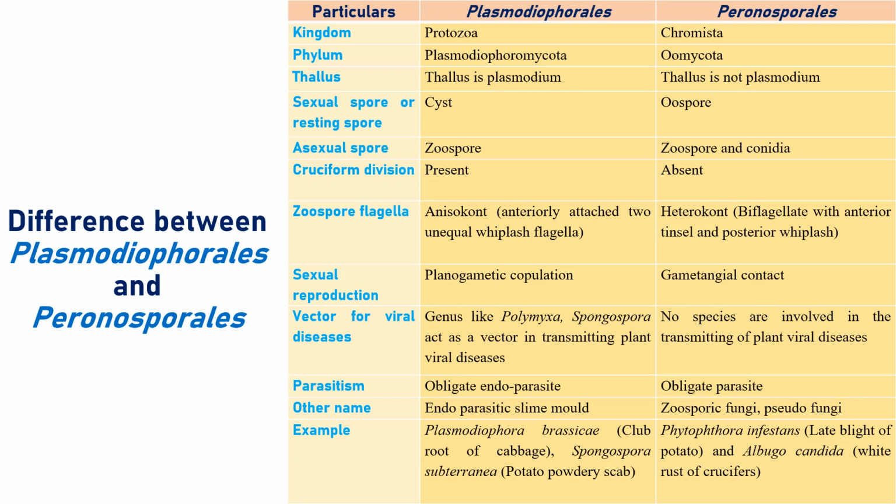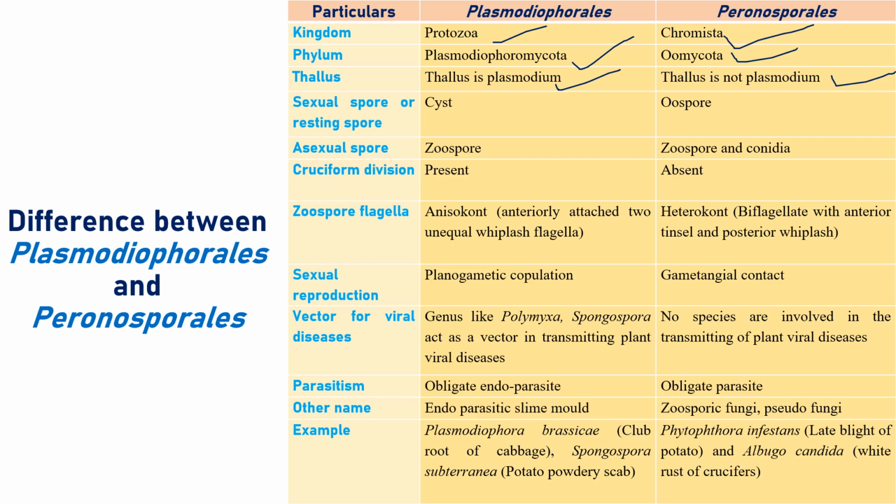The next one is the difference between Plasmodiophorales and Peronosporales. General differences only. Plasmodiophorales generally comes under Protozoa, whereas Peronosporales comes under Chromista, right? The phylum of Plasmodiophorales is Plasmodiophoromycota, whereas Peronosporales is Oomycota. The thallus in Plasmodiophorales is a Plasmodium, a multinucleate mass of protoplasm. In Peronosporales, the thallus is not a Plasmodium. We have a very well developed thallus here, with septa absent or secondary. When it comes to Plasmodiophorales, the Plasmodium itself is the thallus.